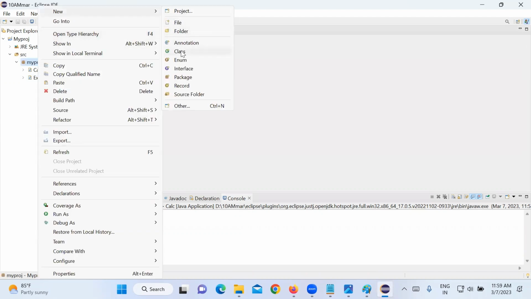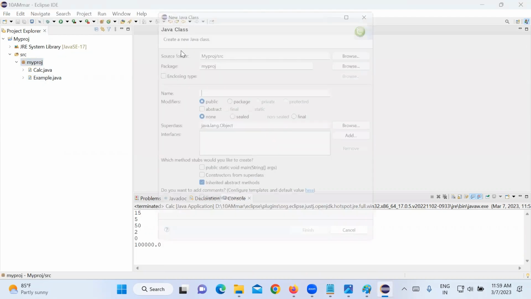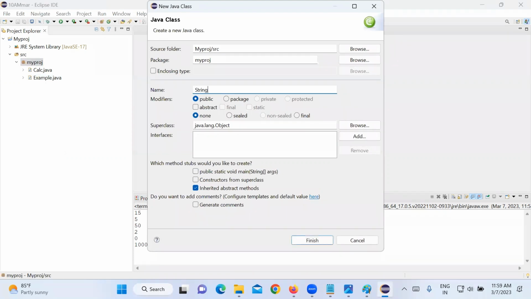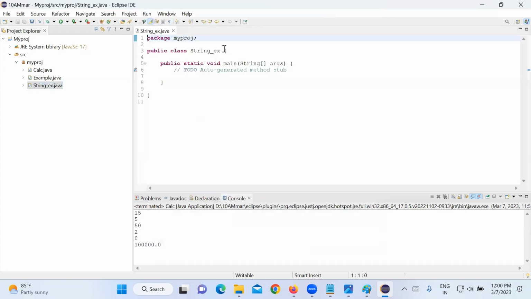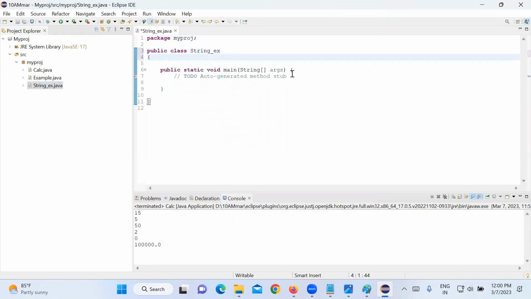Let me write a new class. Yeah, this is how you write, right? New class. I'm taking a string example. We select public static void main. All of you, public static void main. Okay, now align the program properly.